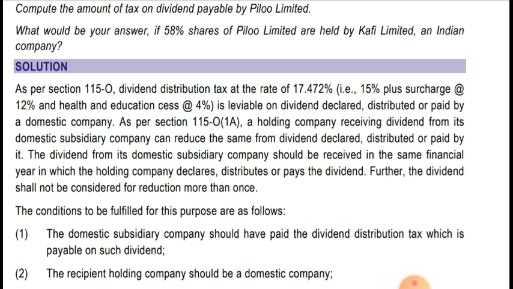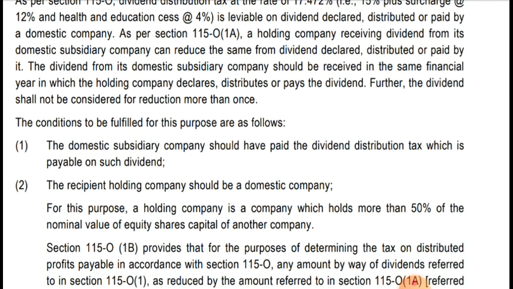But once the amount which is received is reduced, it can be taken only once. That amount of dividend can be reduced only once. The conditions to be fulfilled for this purpose are as follows. The domestic subsidiary company should have paid the dividend distribution tax which is payable on such dividend. In this case, dividend distribution tax has been paid by the subsidiary company, that is Yaman Limited.